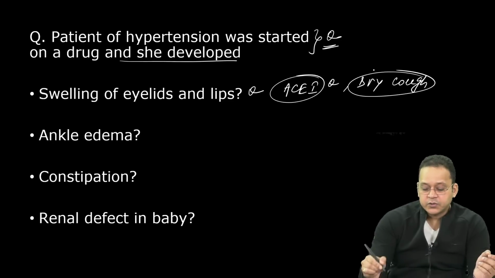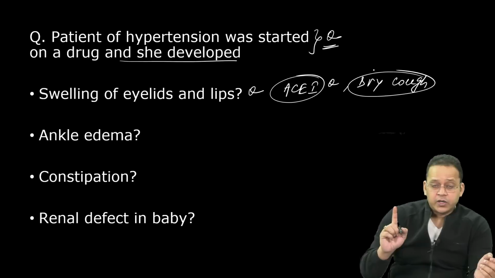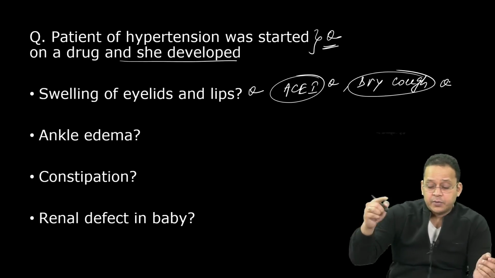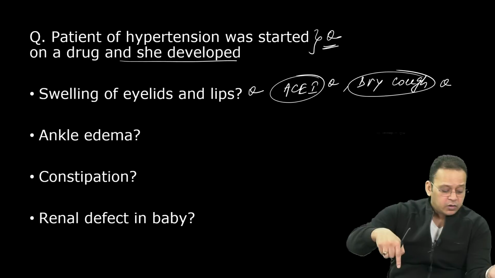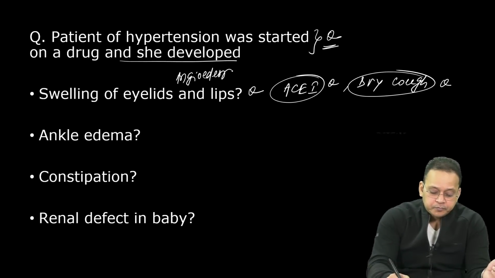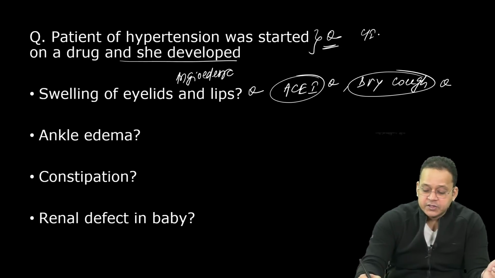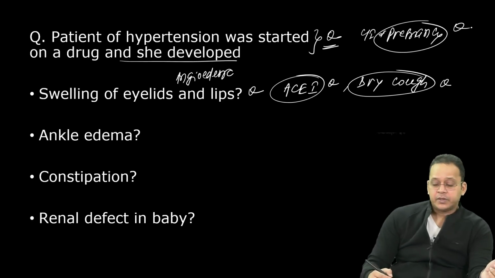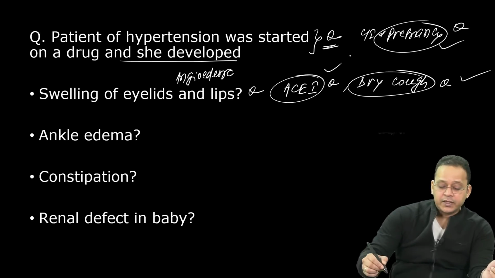There are 2 things they ask you with ACE inhibitors. Remember, what are the 2 MCQs they ask you? Which antihypertensive causes a dry cough, or which can cause angioedema? So this is a case of angioedema. Second, they ask you which antihypertensive is contraindicated in pregnancy. Again, your answer is ACE inhibitor or ARB. So these are 3 MCQs which are frequently asked.